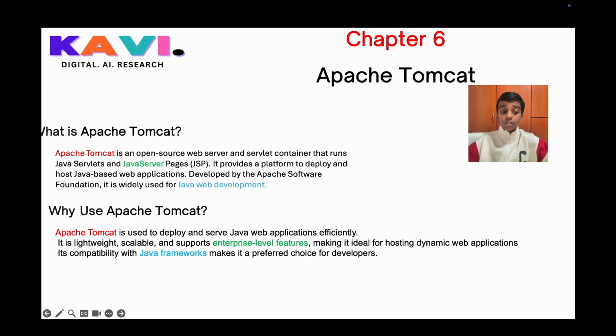Now, why do we use Apache Tomcat? Apache Tomcat is used to deploy and serve Java web applications efficiently. It is lightweight, scalable, and supports enterprise-level features, making it ideal for hosting dynamic web applications. Its compatibility with Java frameworks makes it a preferred choice for developers.